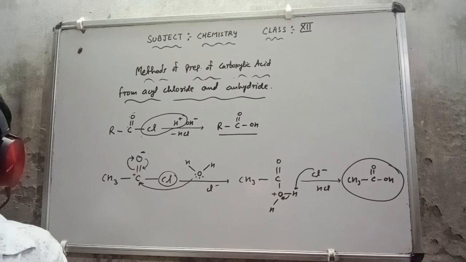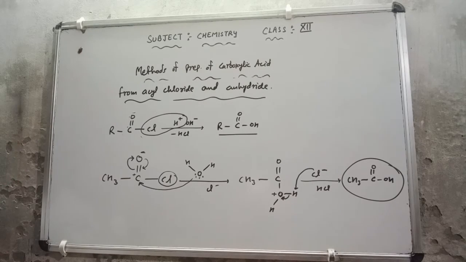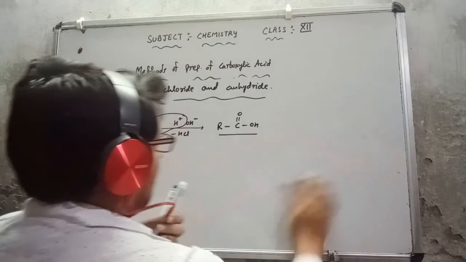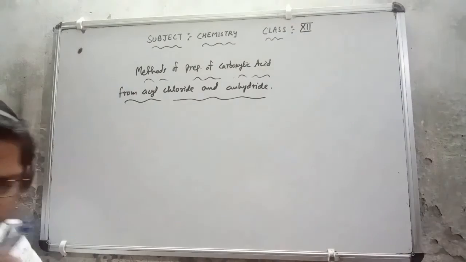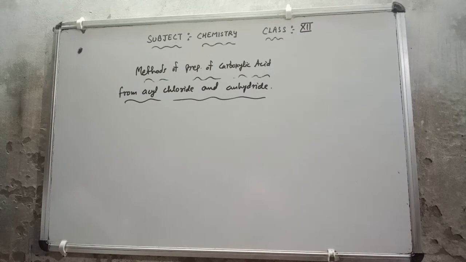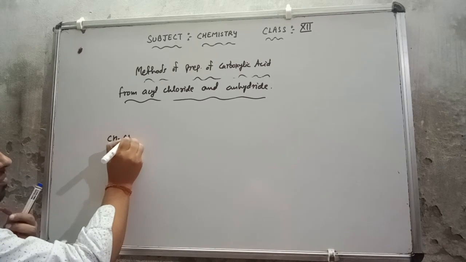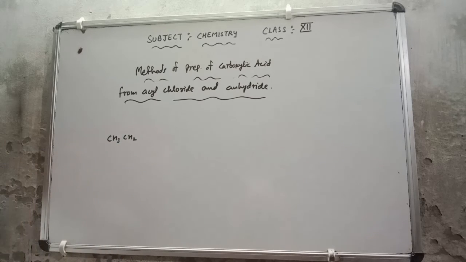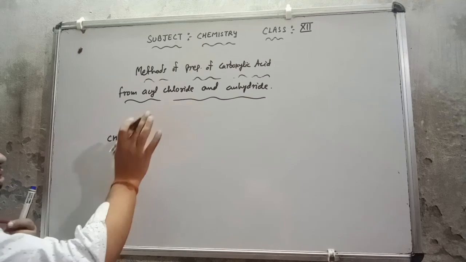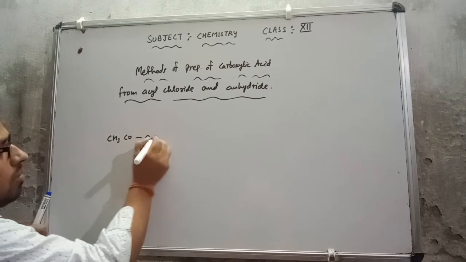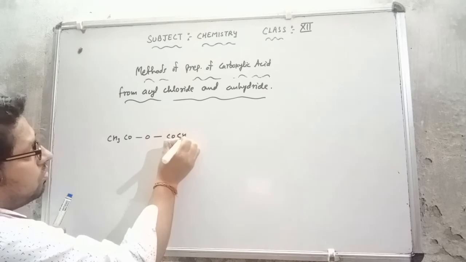Now we will go with the acetic anhydride. Please check out how to go with it. The same way applies to acetic anhydride also. If I write it, this is CH3 CO, single bond O, single bond CO CH3.